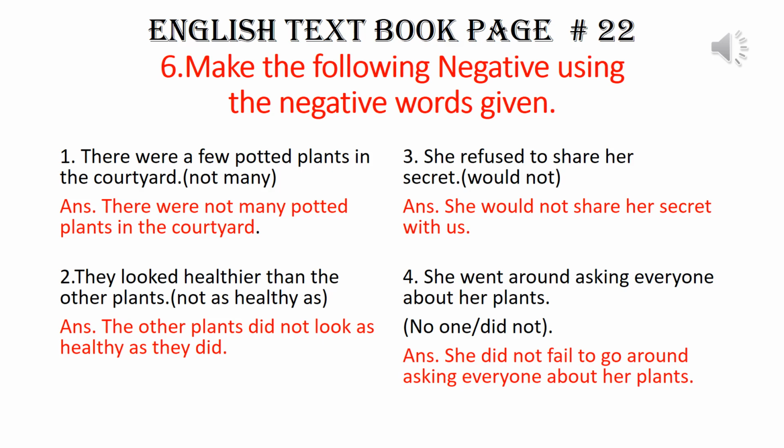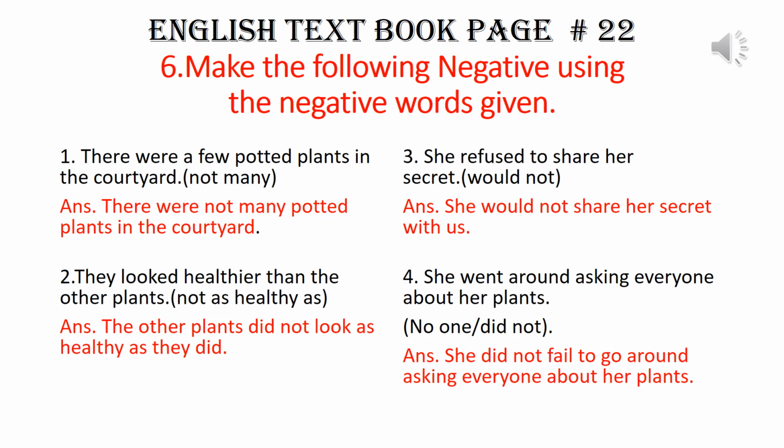First sentence. There were a few potted plants in the courtyard. Into bracket is given not many. The answer is there were not many potted plants in the courtyard. Second sentence. They looked healthier than the other plants. Answer is the other plants did not look as healthy as they did.